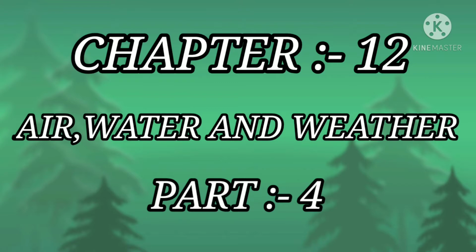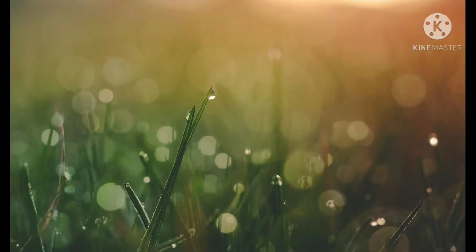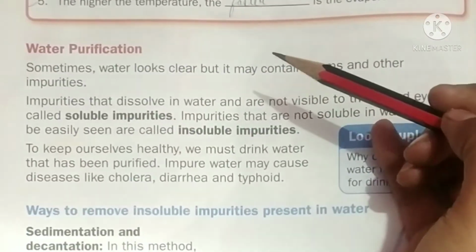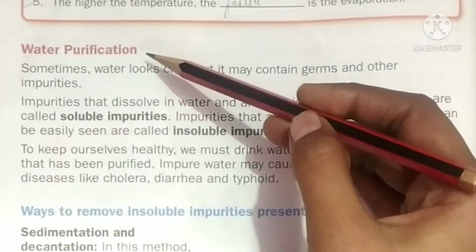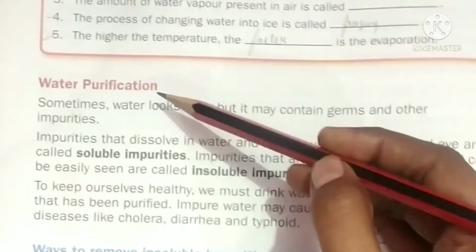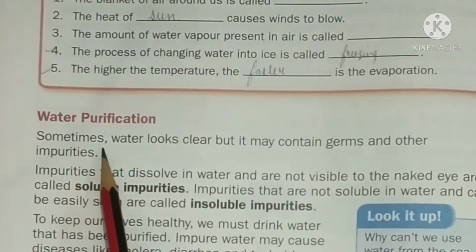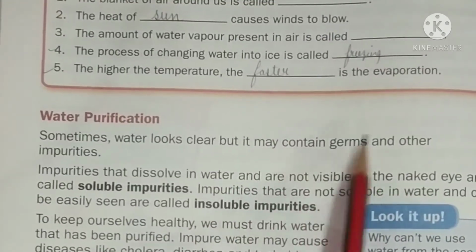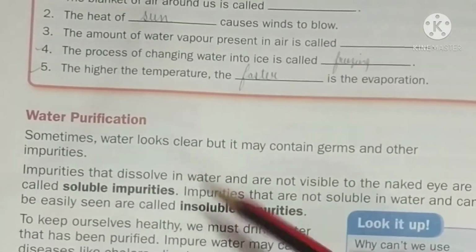Let's continue the chapter. This is the last part. Now we will study about water purification. Purification means to purify the water. Now, sometimes water looks clear, but it may contain germs and other impurities.